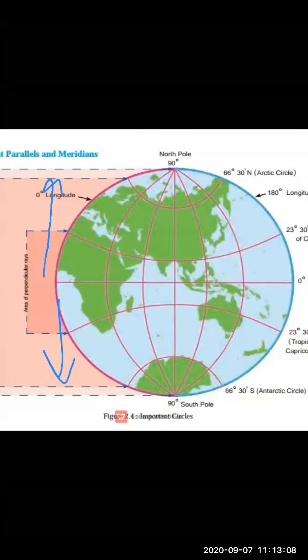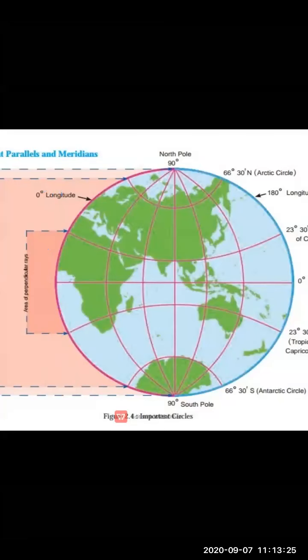When we move towards the poles, near the south pole and north pole, the temperature decreases and it is cold in that region.